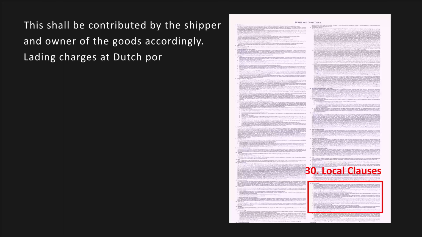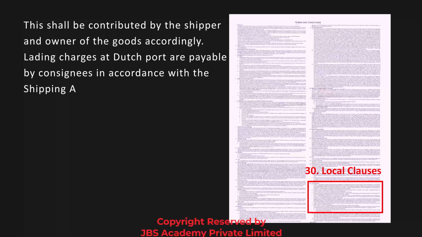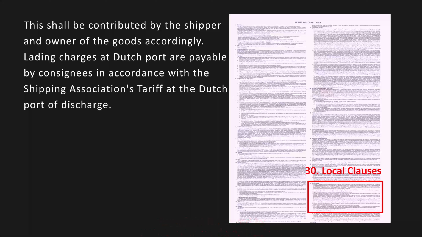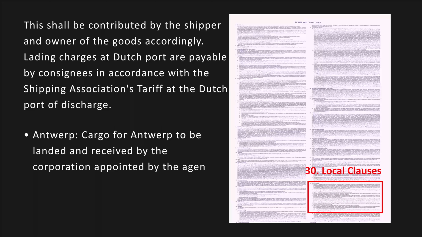Lading charges at the Dutch port are payable by consignees in accordance with the Shipping Association's tariff at the Dutch port of discharge. Antwerp. Cargo for Antwerp is to be landed and received by the corporation appointed by the agents of the vessel.